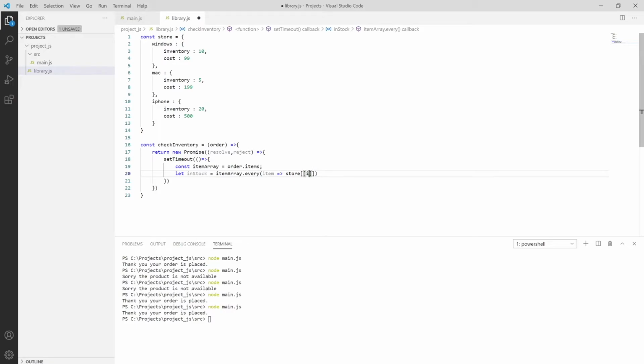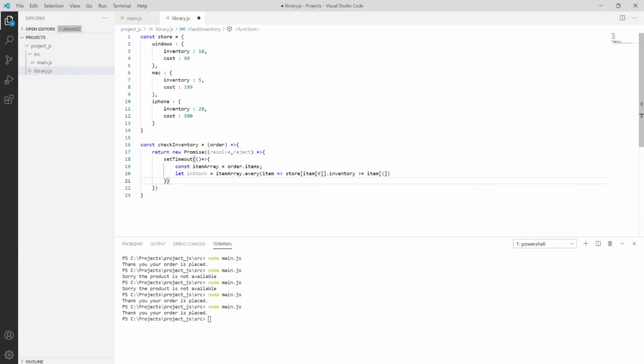So items, not item, only item, and inside the item we have 0. We don't need these braces, and this also dot inventory. It will check whether it is greater than or equal to item of 1.